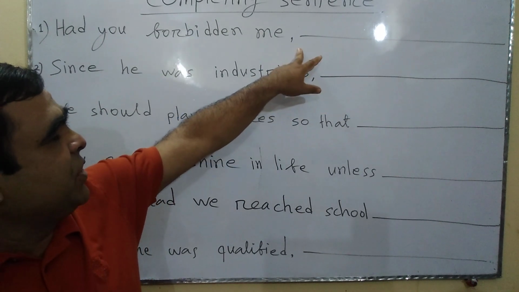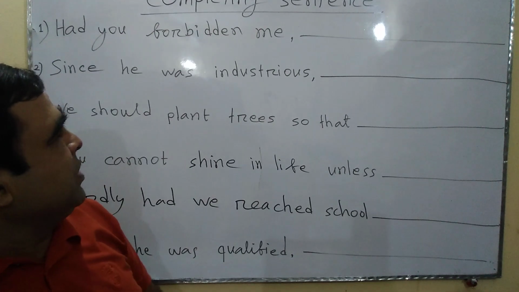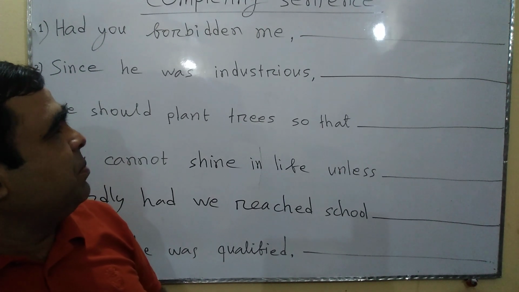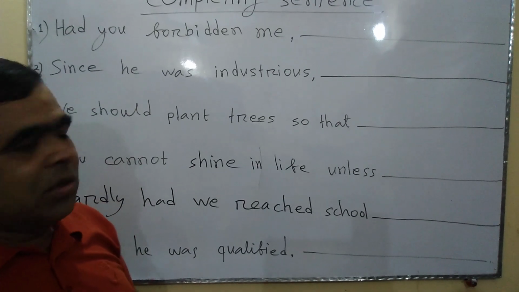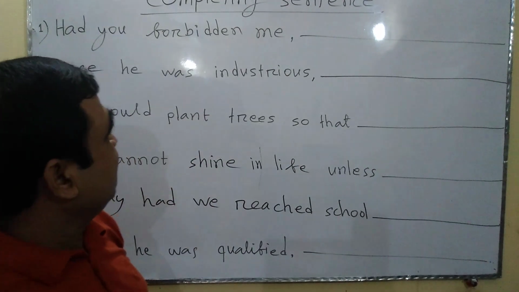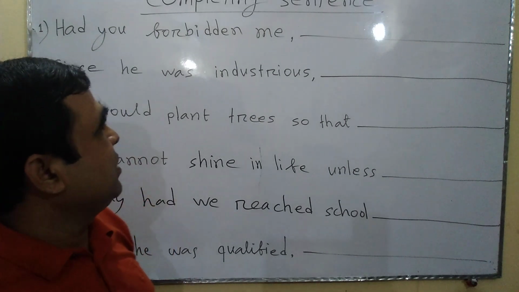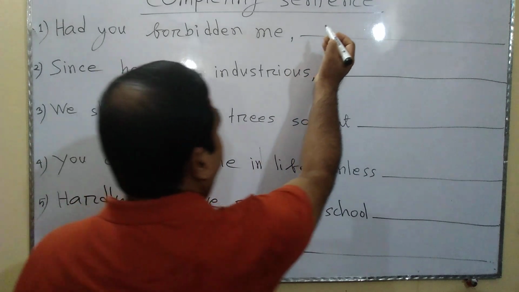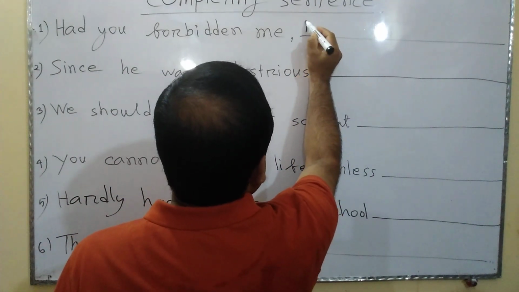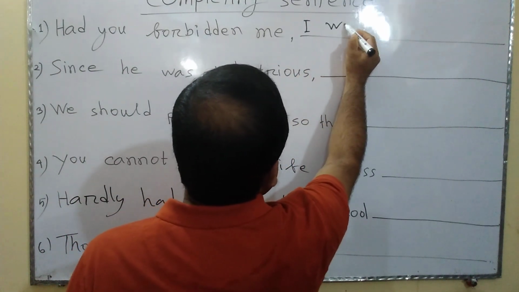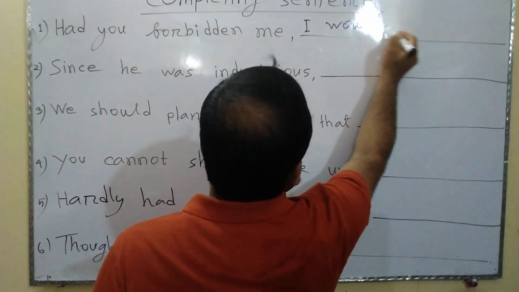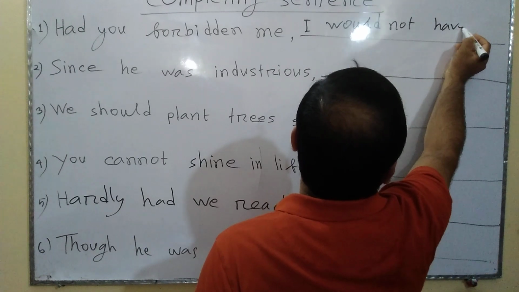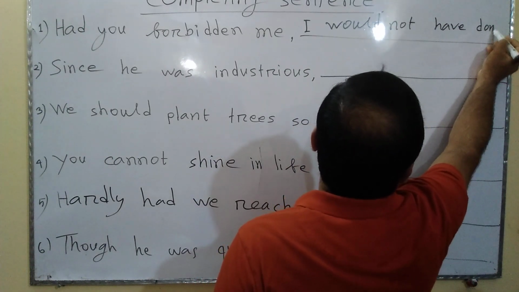Or you can write, if you had forbidden me, I would not have done it. Well, I am writing the missing part of this sentence to complete the entire sentence for you. I would not have done it.